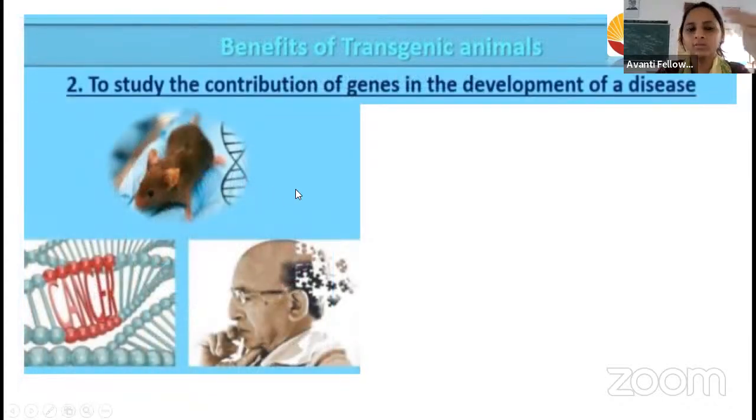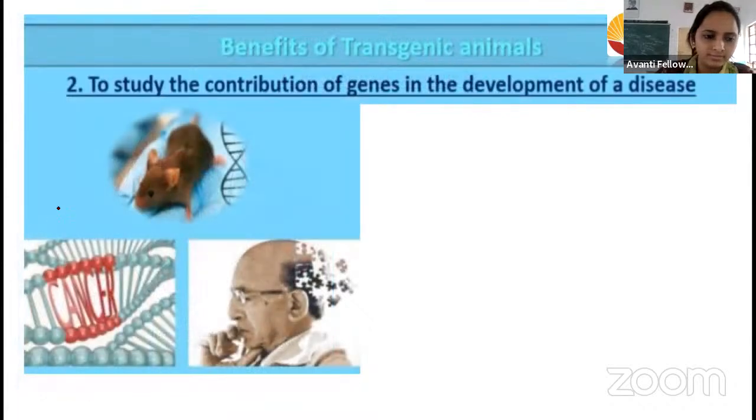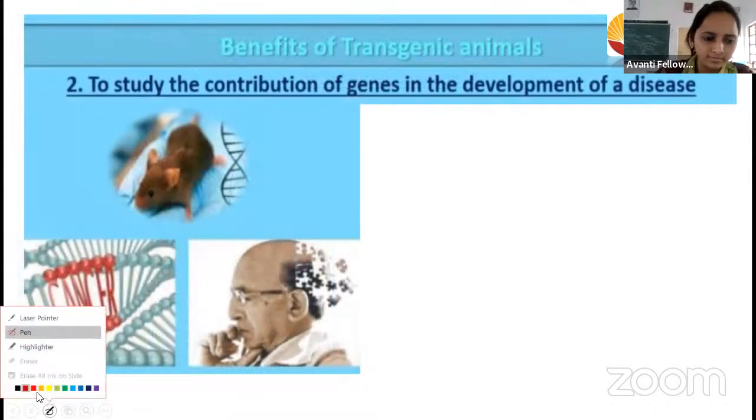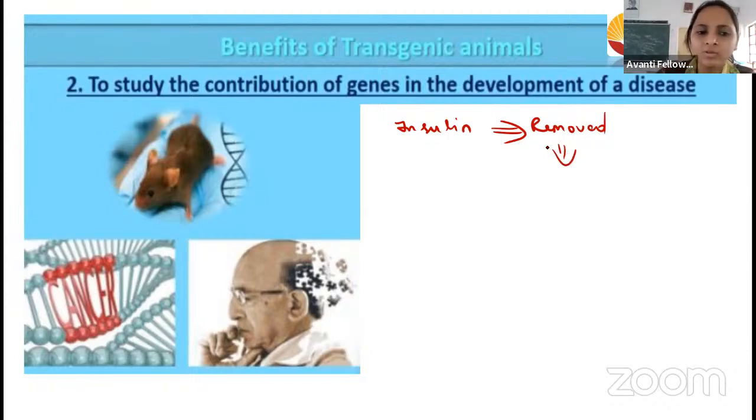For example, if I take the insulin gene, in this mice I have taken the insulin gene and I have mutated it, or I have removed this insulin gene. Can you tell me which disease is going to be caused to this mice?